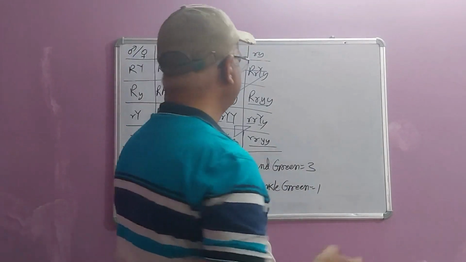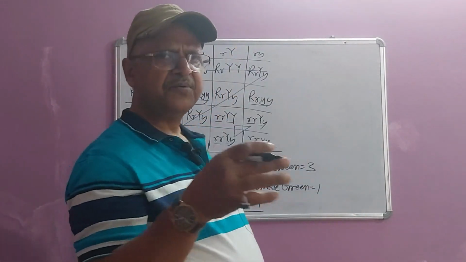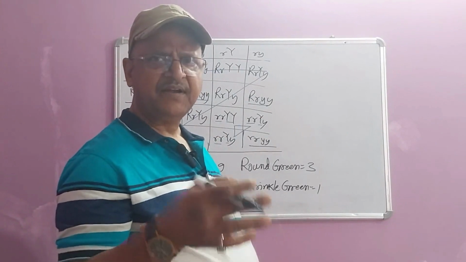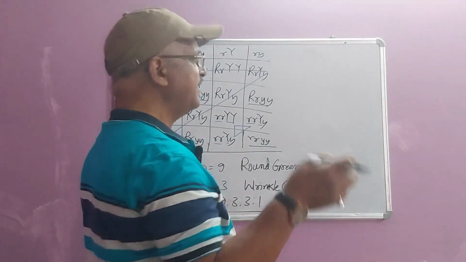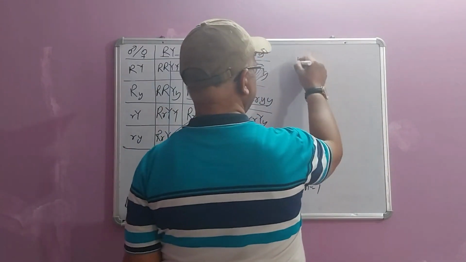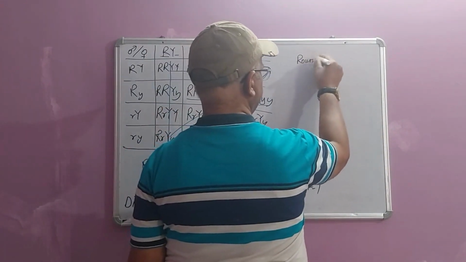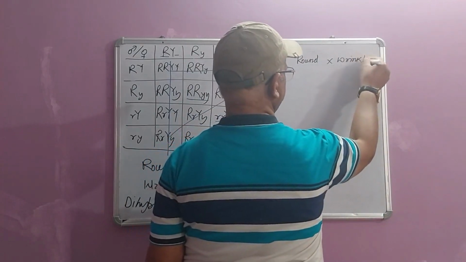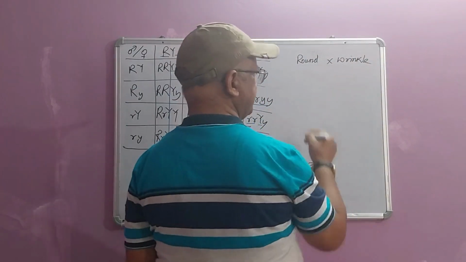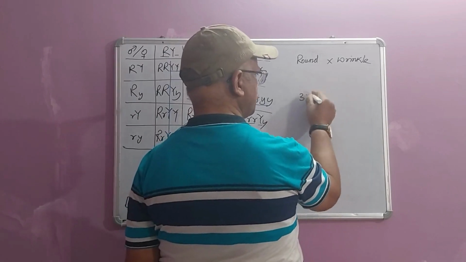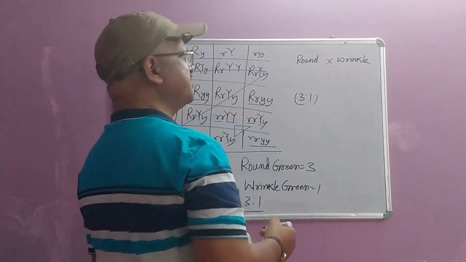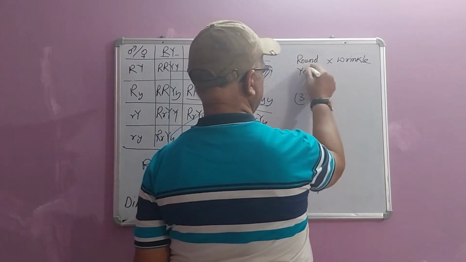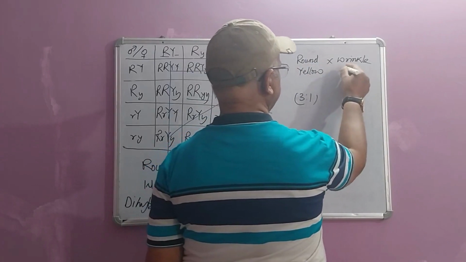If we consider these two characters, round and wrinkled seeds, and yellow and green colored seeds, individually, what are we getting? Cross round with wrinkled. What ratio will we get in the F2 generation? 3:1, because it is the monohybrid condition. Take another unit, yellow and green.